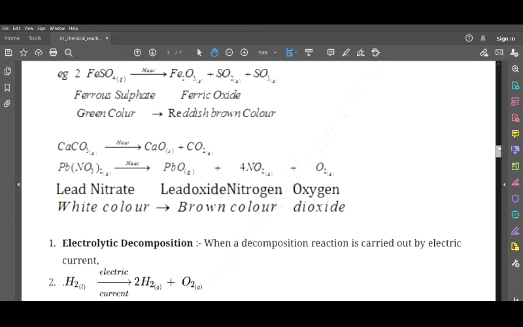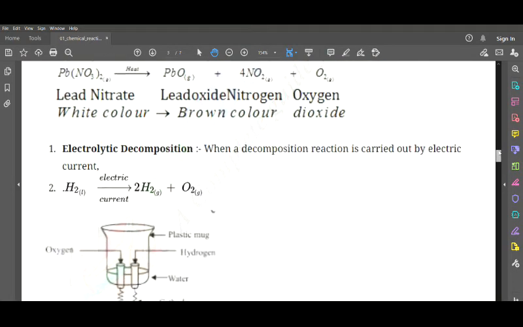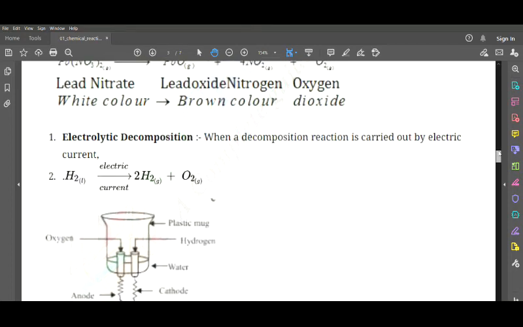Now next we have one more decomposition, that is electrolytic decomposition. Electrolytic decomposition is when a decomposition reaction is carried out by electric current. That is, when water is passed through electric current, it gives us hydrogen plus oxygen.